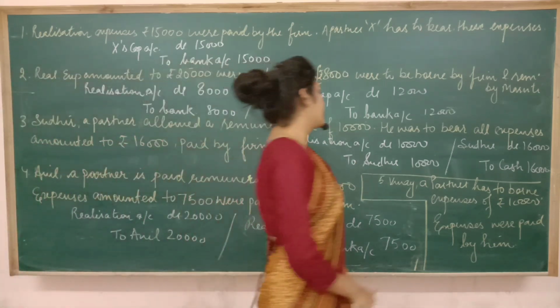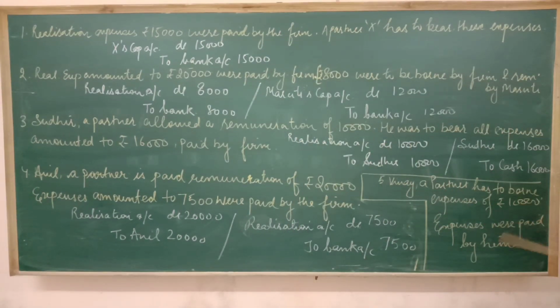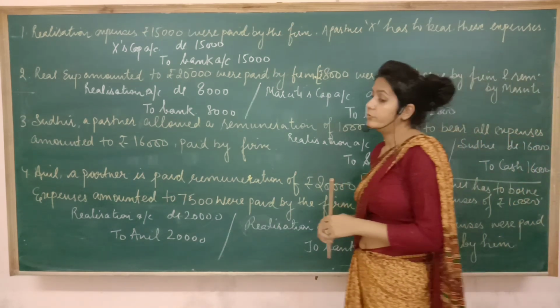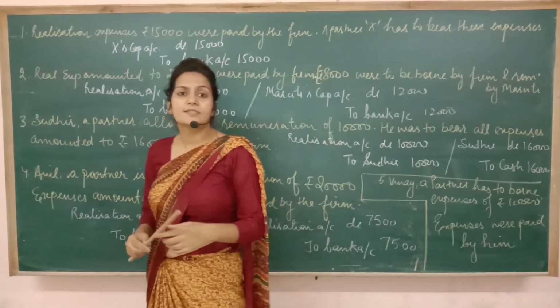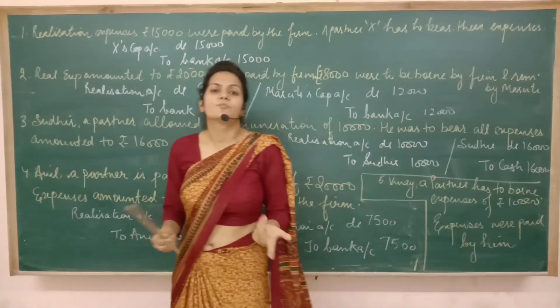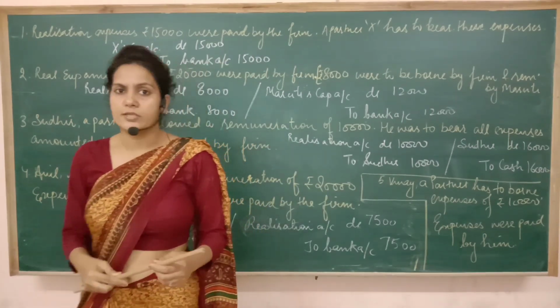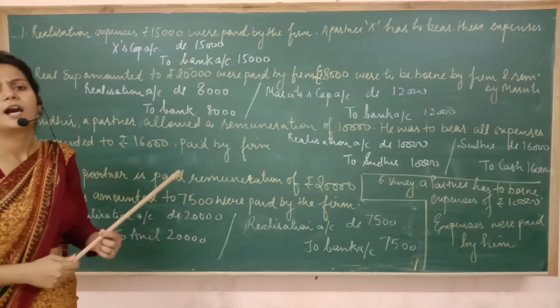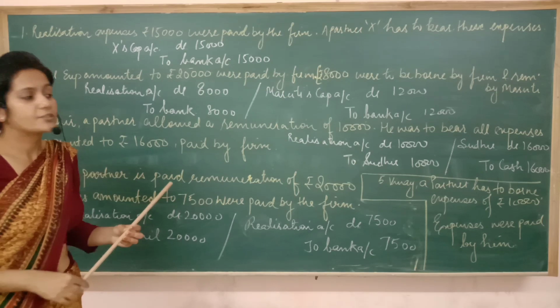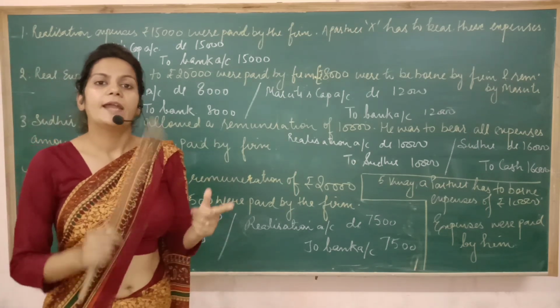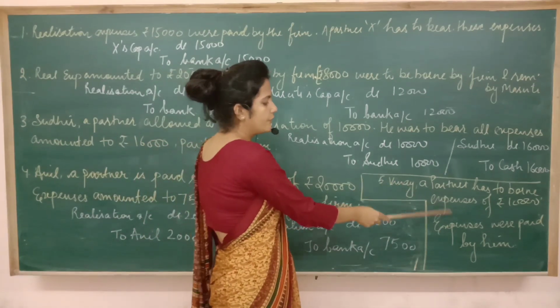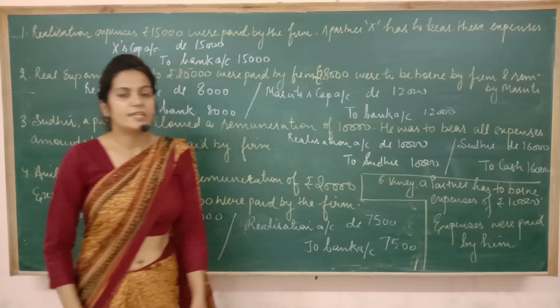Last is Vinay, a partner, who has to bear the expenses of 10,000. Expenses were paid by him. Vinay had to bear the expenses, and he had paid the expenses also. So I don't think we should pass any entry, because he has paid all the expenses out of his personal cash, out of his own pocket, and we are not going to show Vinay's books here. I am making the books of the firm, not of Vinay. So if the partner has to bear and the partner is making the payment, like you see in case number 5, Vinay has to bear, Vinay has made the payment, then you will not pass any entry in this case.